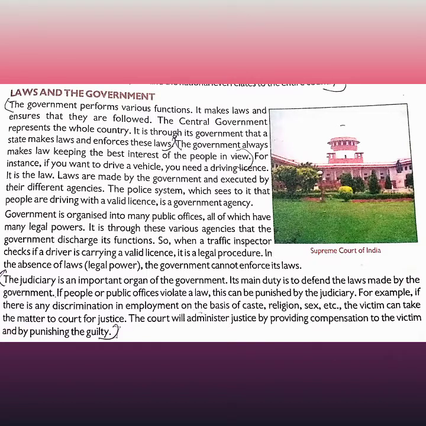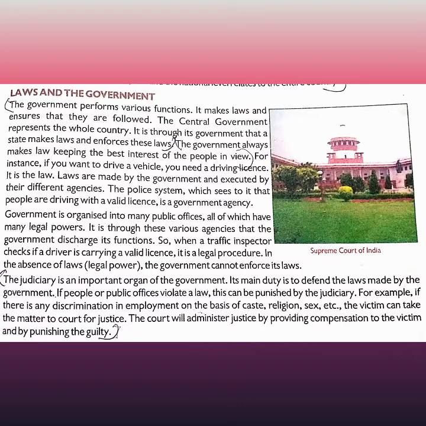For example, if there is any discrimination in employment on the basis of caste, religion, sex, etc., the victim can take the matter to the court for justice. The court will administer justice by providing compensation to the victim and punishing the guilty.